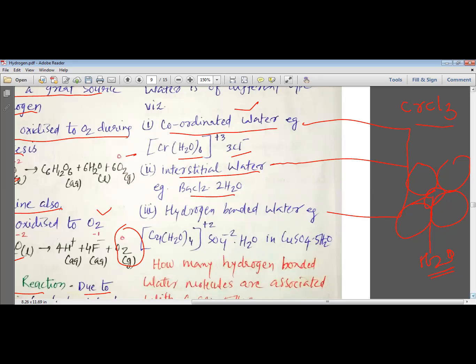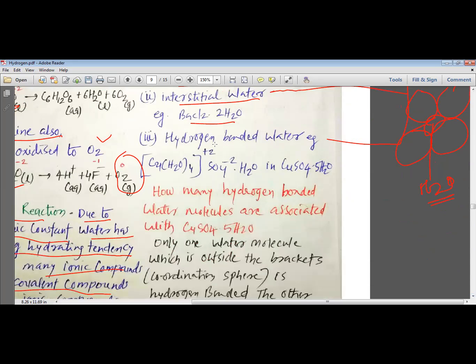Same way, we can also have water added as a hydrogen bonded water. You can see that here, these four molecules of water are added as coordinated water with the copper plus 2 ion, but this water molecule is added as a hydrogen bonded water molecule.